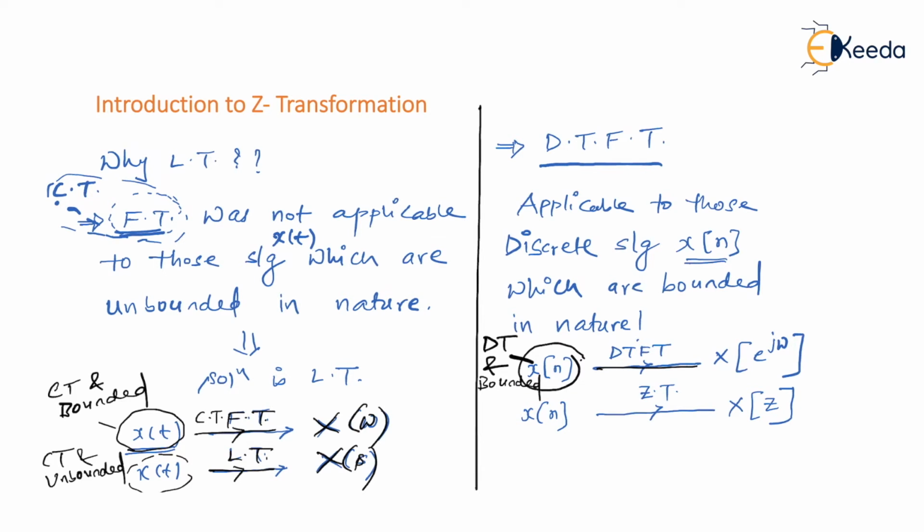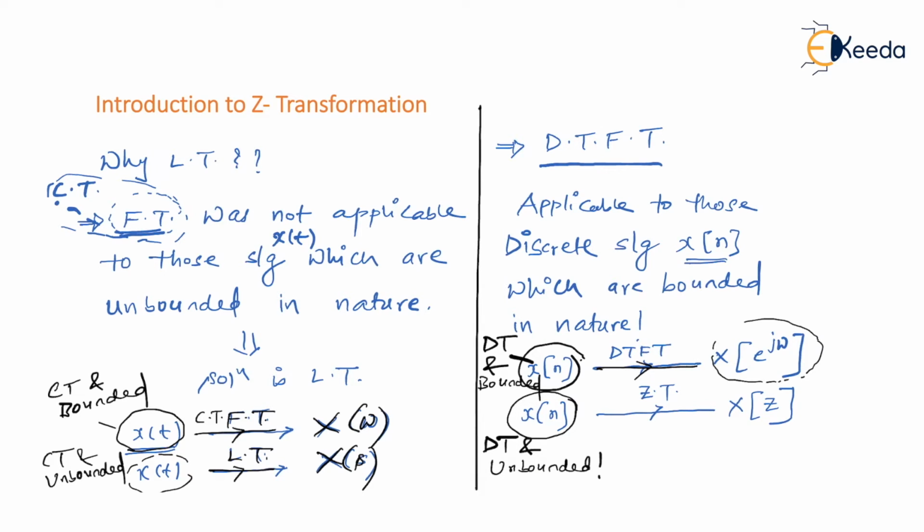We will go for DTFT tool, that is discrete time Fourier transform. Likewise, in continuous time Fourier transform, after transformation the signal becomes X of omega. Here in discrete time it becomes X of e to the power j omega. As I said, and I have promised you how it becomes X of e to the power j omega, I'll explain to you.